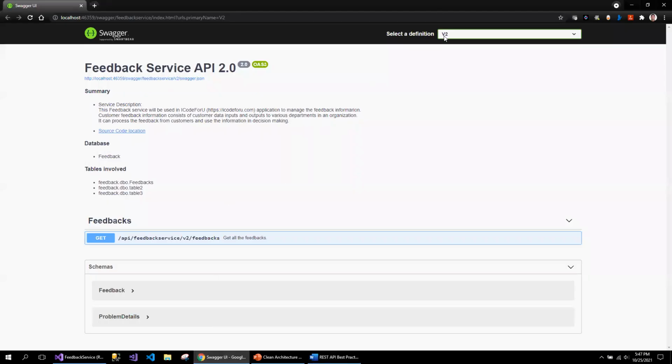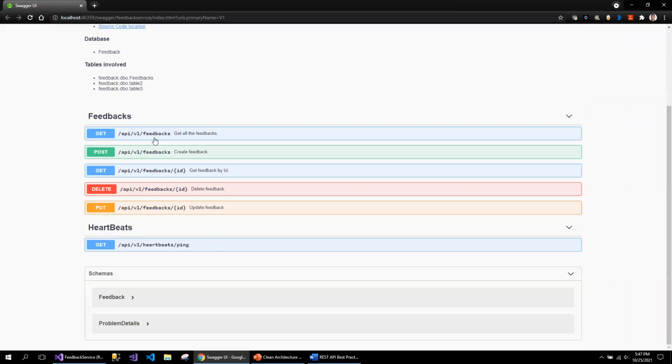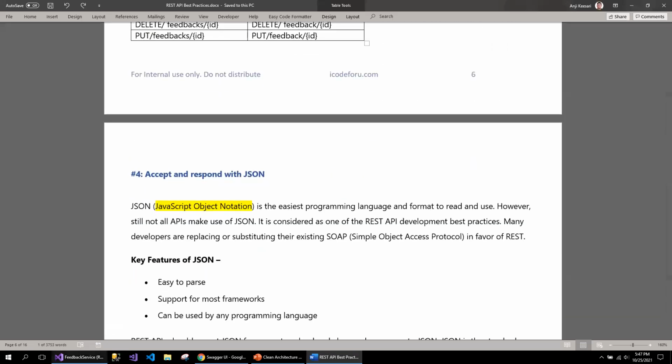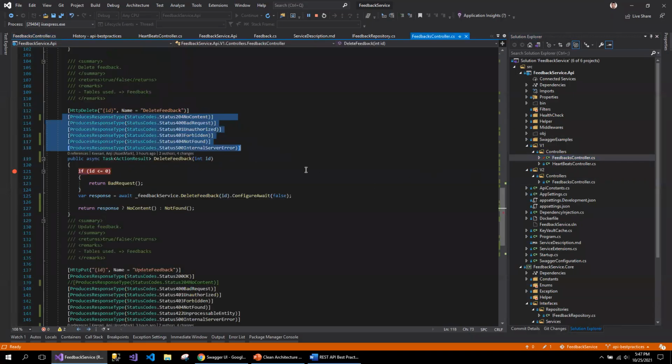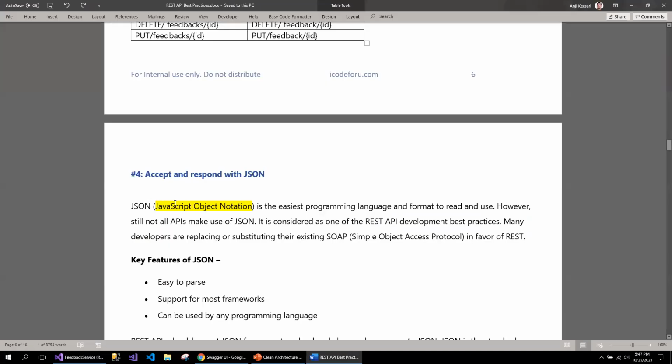If you take a look at my API endpoints, these are all following the plural instead of the singular for the collections. So when you are creating the controller, I have created it in the plural so that it has consistency. The next best practice is accept and respond with JSON objects.